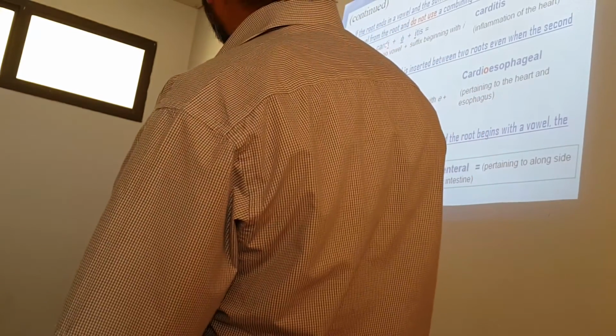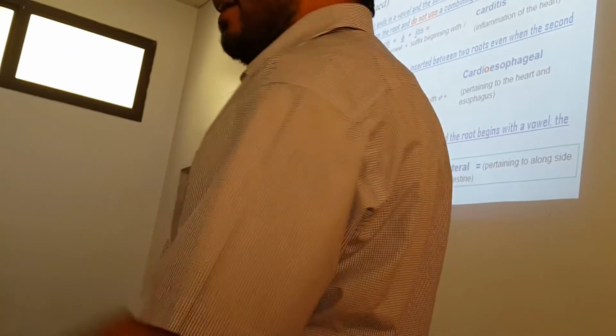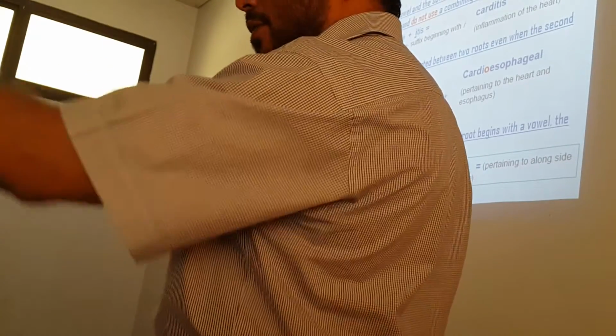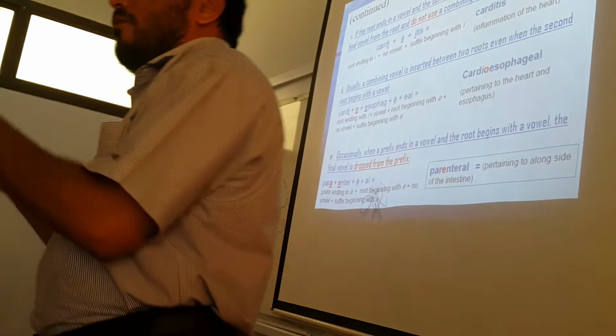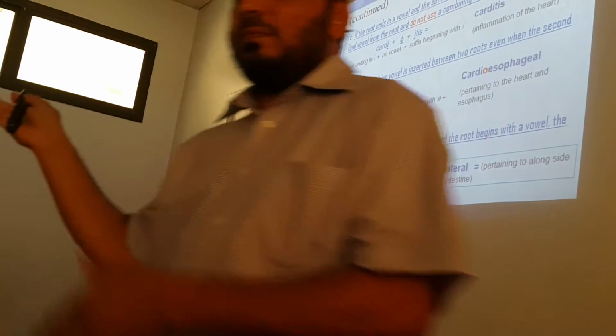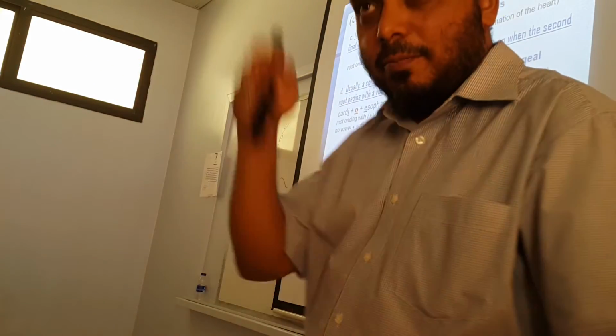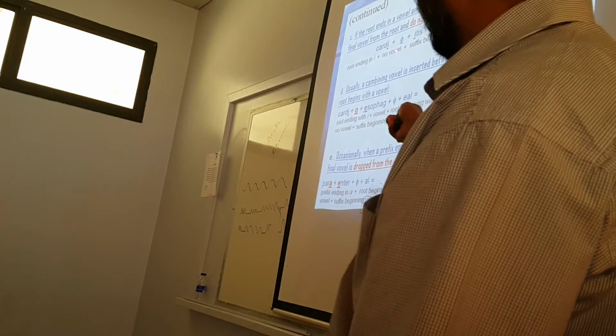Next one, if the root ends in a vowel, like cardi ends in a vowel, I, and the suffix begins with the same vowel, like I was telling you just now, with I, the root is ending in a vowel, I, and the suffix is beginning with the same vowel, I, you drop it.